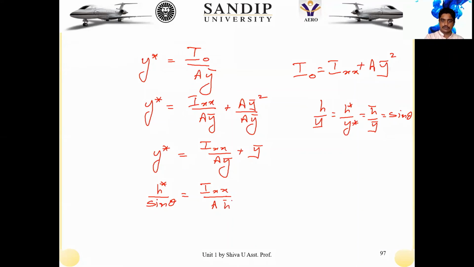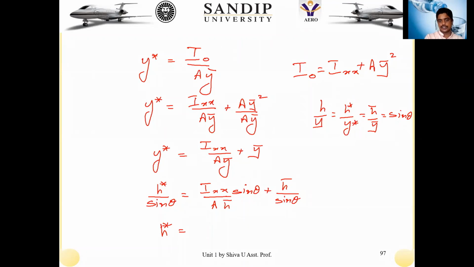So y bar also let me replace with h bar, that is again h bar by sine theta. So that means Ixx into sine theta plus, here I have again one more y bar, that is again y bar equal to h bar by sine theta. Now I need only h star, that is the height of the center of pressure location.